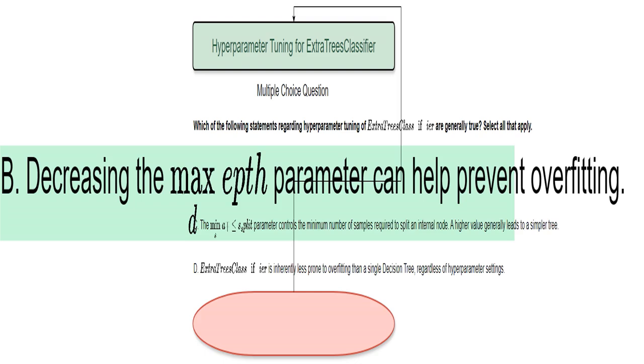Think of max_depth as the height of a decision tree. A tall, complex tree, where max_depth is large, can memorize the training data too well, leading to poor performance on new data, overfitting. By lowering max_depth, I create a simpler, shorter tree that's less prone to overfitting. It's like simplifying a complex explanation, you'll get a better understanding.